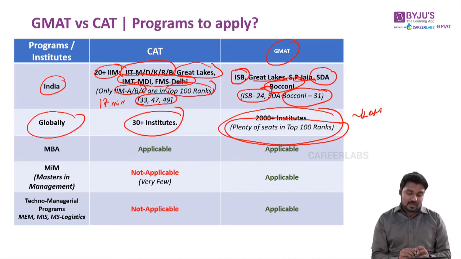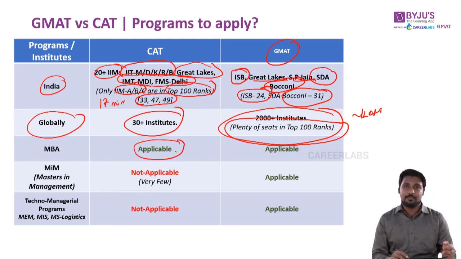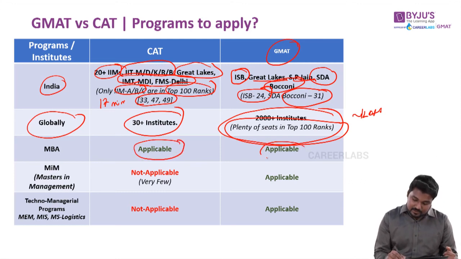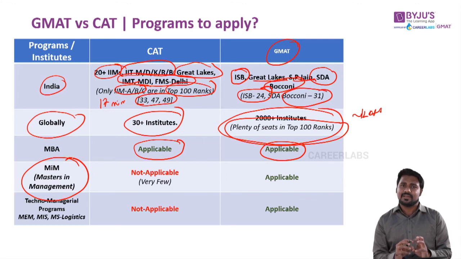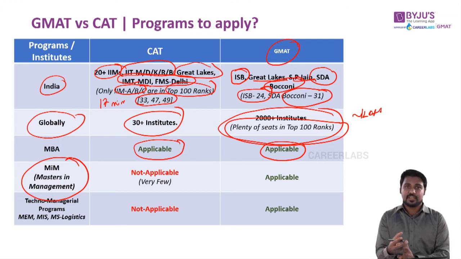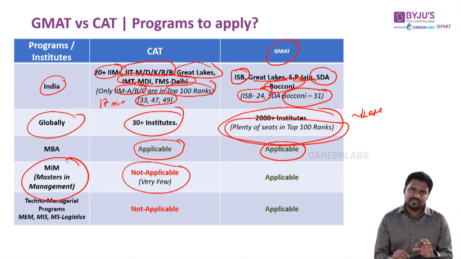And if you look at MBA as a program, CAT is applicable for applying for an MBA in India, whereas GMAT is also equally applicable. There's another interesting program called Masters in Management. There's another video where we explain in detail why MIM is much more preferable to a college student or a working professional in the early stage compared to an MBA program. Your CAT scores are not acceptable for an MIM. Very few B schools accept it, whereas GMAT is accepted.